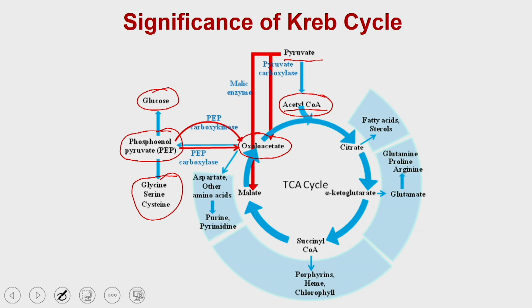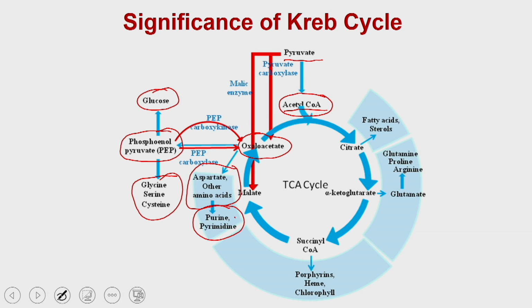In an alternate pathway, oxaloacetate is also used to synthesize aspartate and other amino acids, and the carbon present in these amino acids can even be used to synthesize purines as well as pyrimidines. This means oxaloacetate, which is part of the Krebs cycle, plays a central role in connecting the Krebs cycle to the amino acid pathway, the nucleotide pathway, and the resynthesis of glucose molecules.